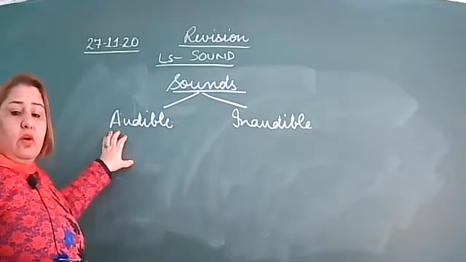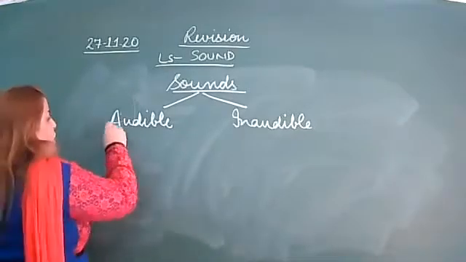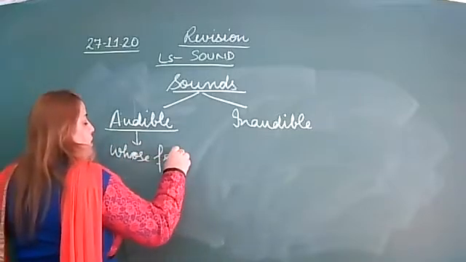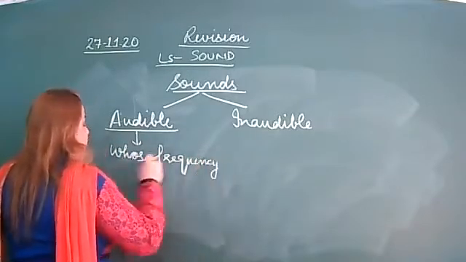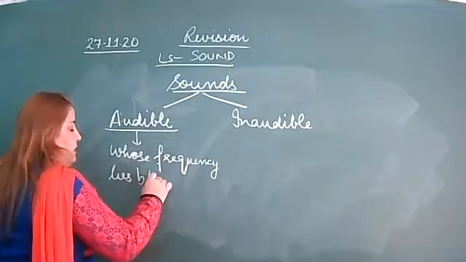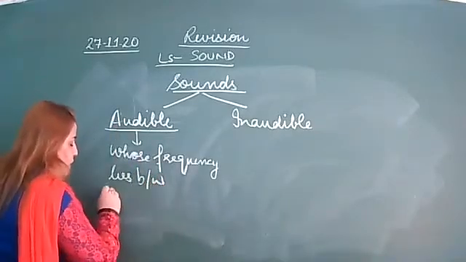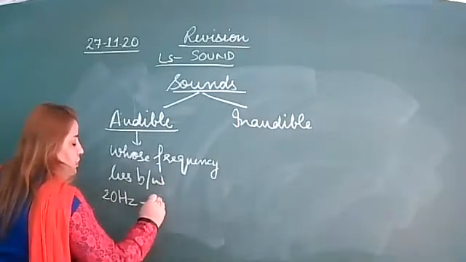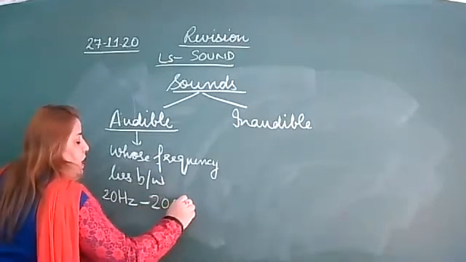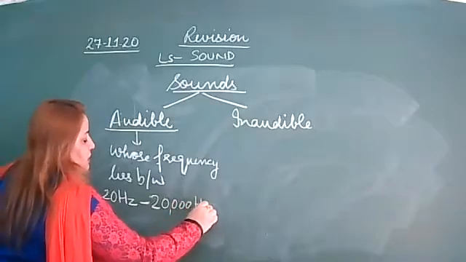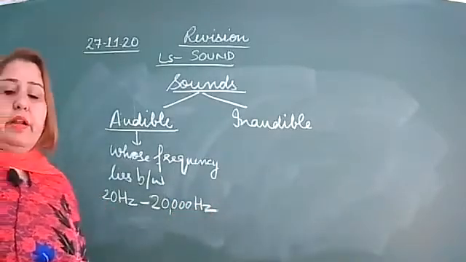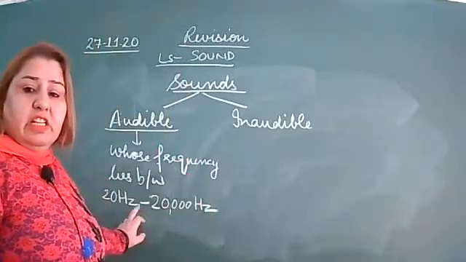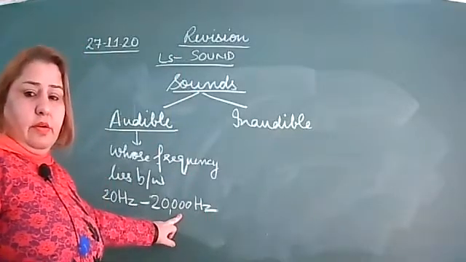The sound whose frequency lies between, please, this you have to learn, 20 hertz to 20,000 hertz. This is called audible. This range we can hear, right?